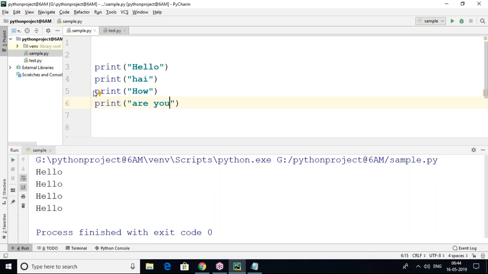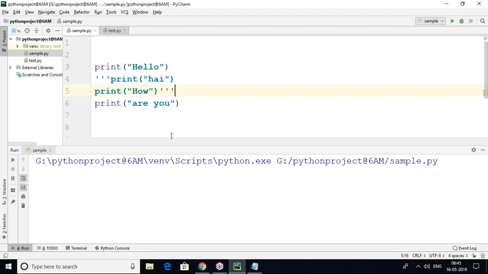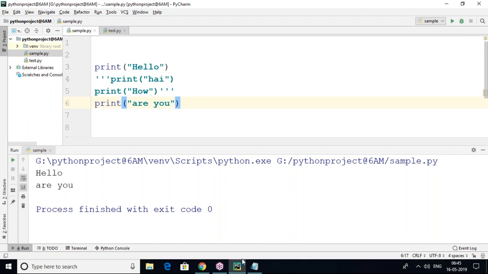So I don't want to print this one, so you can maintain that single line comment. It will not be displayed. But here I want to print like this, but these two lines I don't want. So for these two lines you can keep a multi-line comment, so those two lines will not be included in the execution part. So that is "hello are you", it is coming. So this is the comment section, it's important.